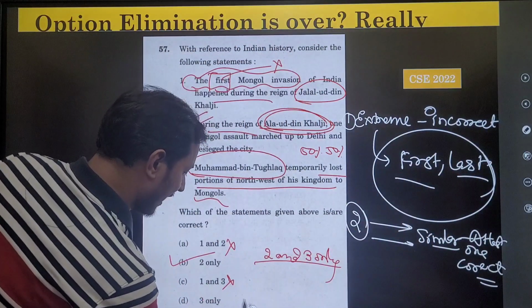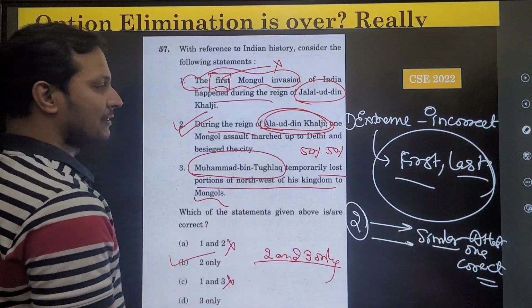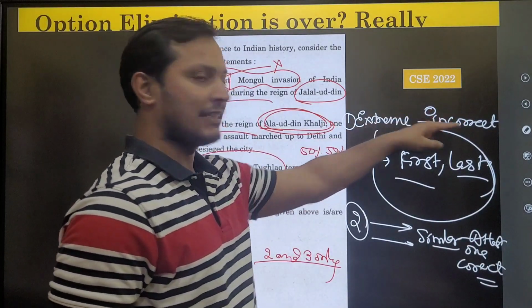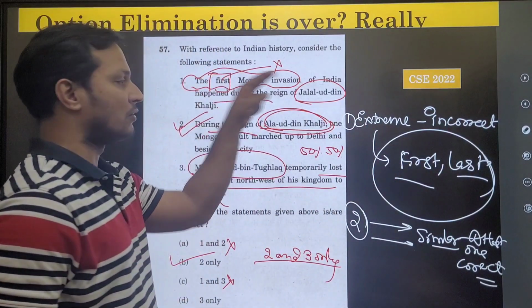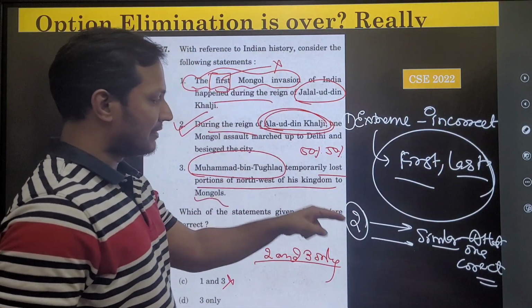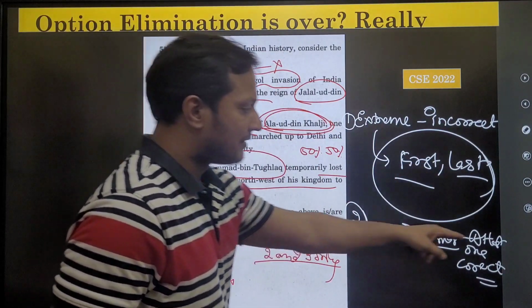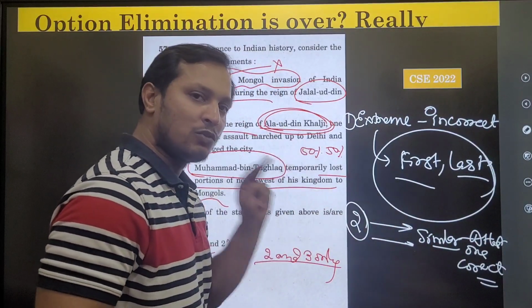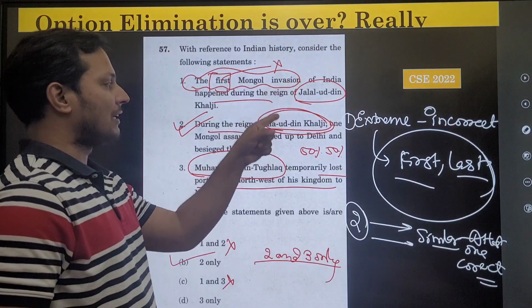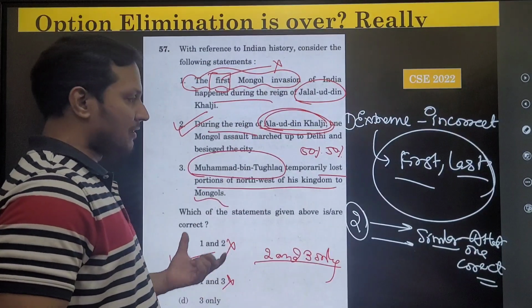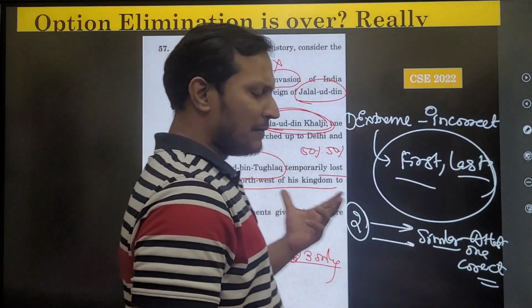UPSC wants you to apply the techniques, and the technique says what? First technique, extreme statements are incorrect. So first, last, these kinds of statements are incorrect. You see, first is gone, and you can see the second statement. The second rule says what? Similar kind of statements. If there are 2-3 statements, at least one has to be correct. You can see if first is wrong, at least second has to be correct, and we get the answer 2 only. Okay.